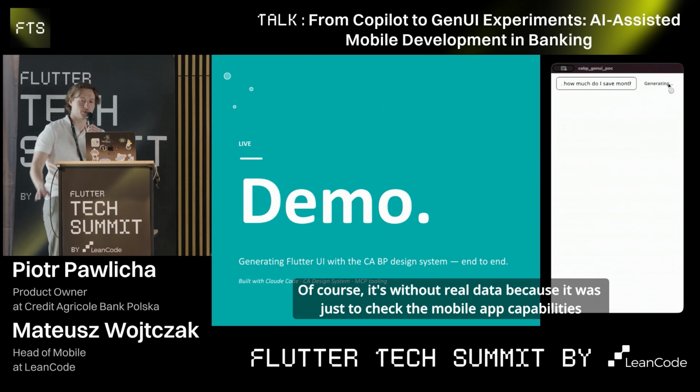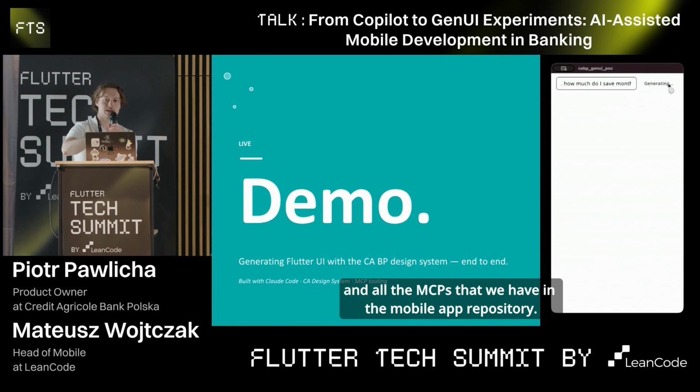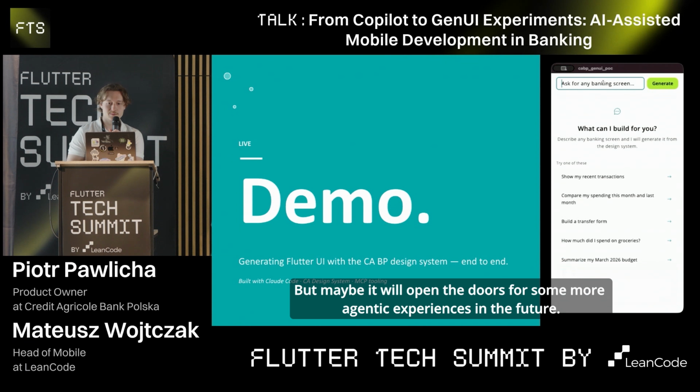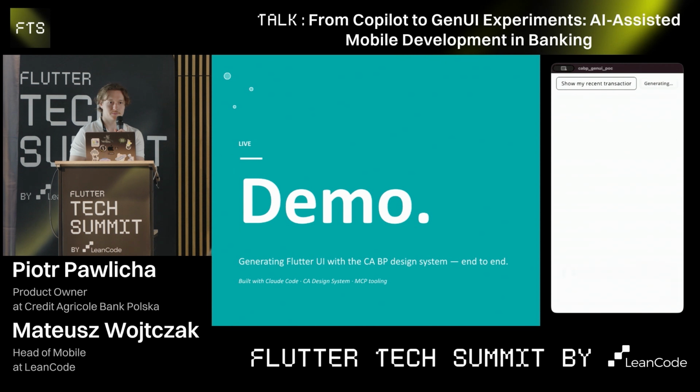Of course, it's without real data, because it was just to check the mobile app capabilities and all the MCPs that we have in the mobile app repository. But maybe it will open the doors for some more agentic experiences in the future. Who knows, right?